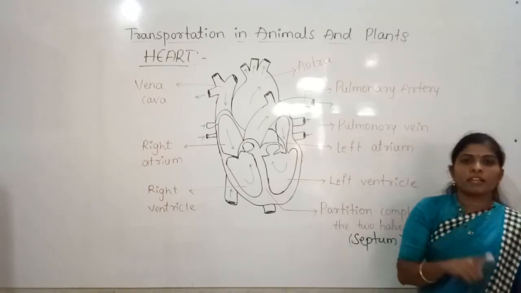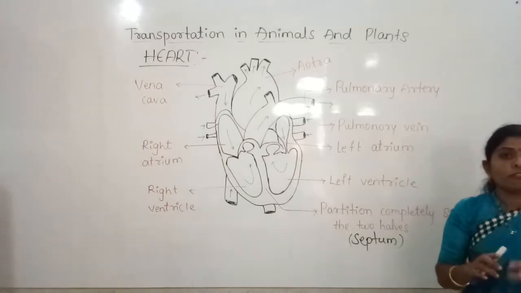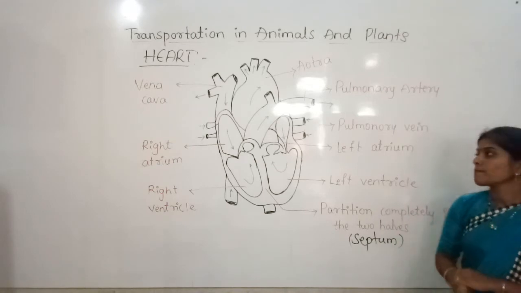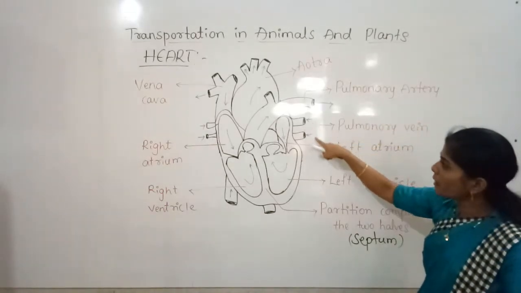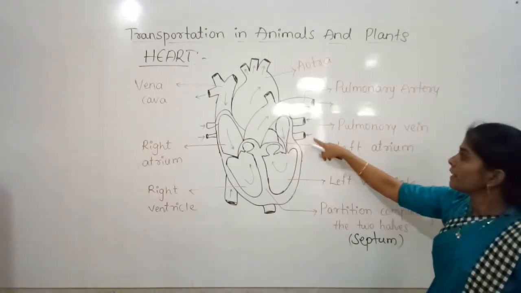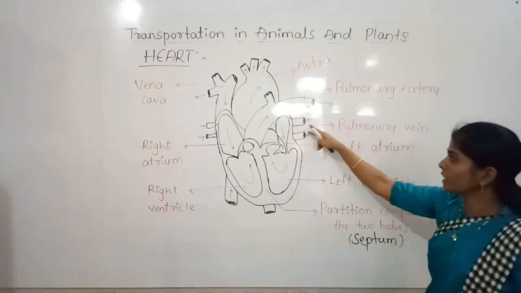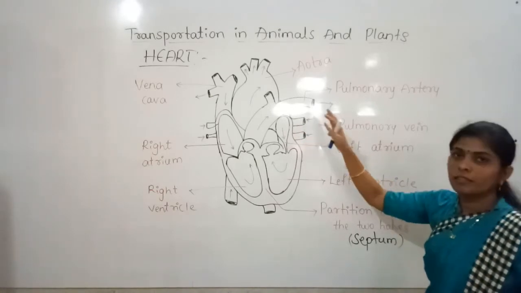And the function of the artery is to carry the blood from the heart to the other parts of the body. So here the pulmonary vein, you just observe the arrow marks here. This shows the blood rushing from the body parts towards the heart.